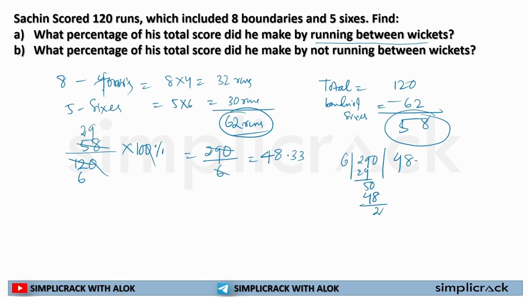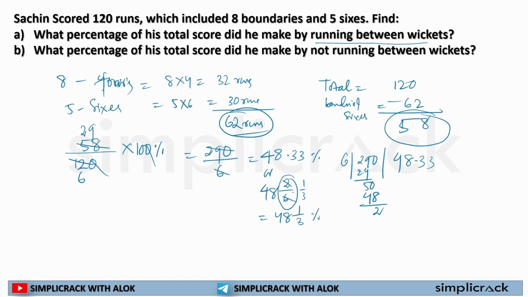Now I can't solve it further, so I'll put a decimal. I'll get a 0. 6 3s are 18. Again I will get 2, then a 0, again it will be 3. So it will be 48.33. So 48.33%, or simply, here the remainder was 2, so 48 and 2 by 6, and 2 by 6 can be written as 1 by 3. So it can be written as 48 1 by 3%.